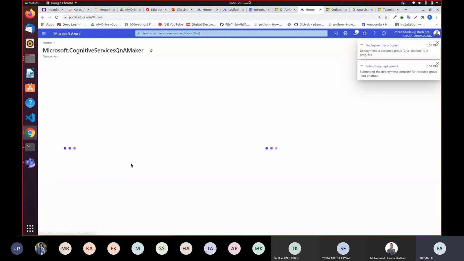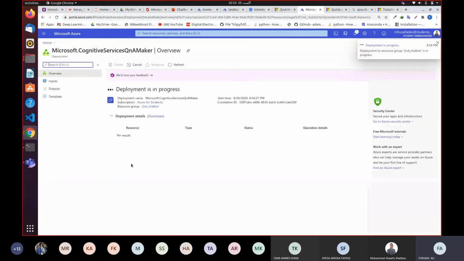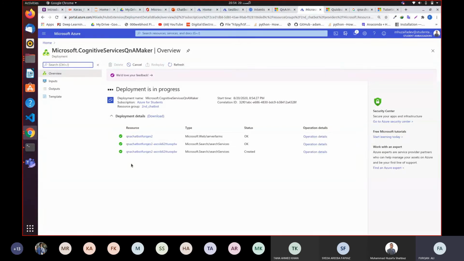Now I guess you have gotten what the issue was occurring over here. The issue was we were creating free tier again for the Q&A service. But in free tier, you can only create one Q&A chatbot. You cannot create multiple Q&A chatbots for different applications. Yeah, you can deploy that chatbot in different applications, but you cannot create multiple Q&A chatbots. So right now, I just created a paid chatbot. It is gonna utilize our credits provided by Microsoft on the Microsoft Student Ambassador account. It is going to charge those credits.